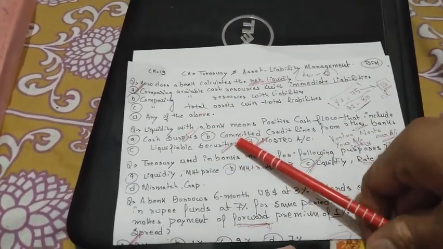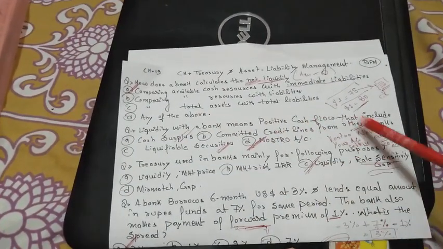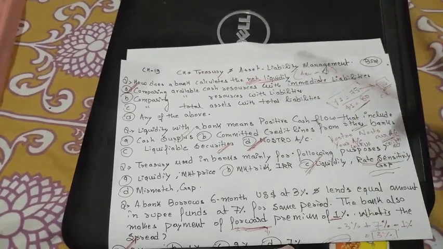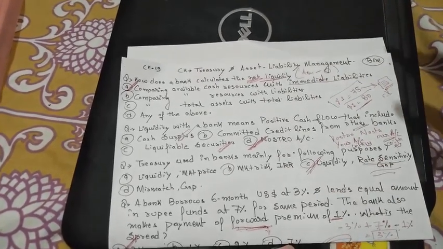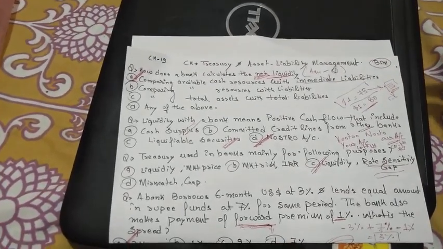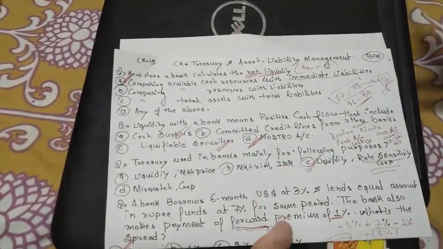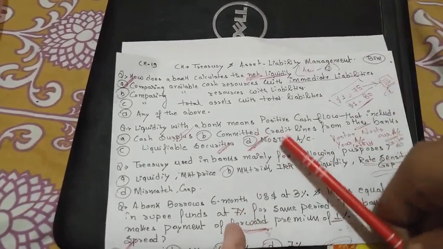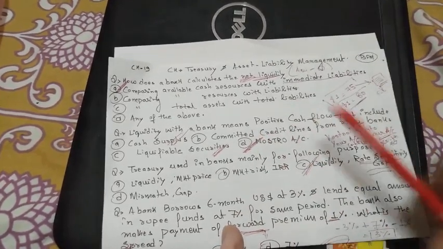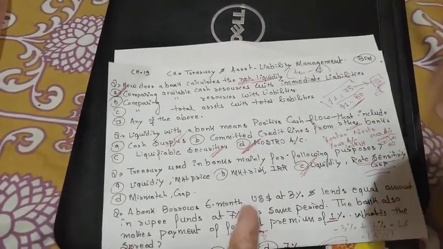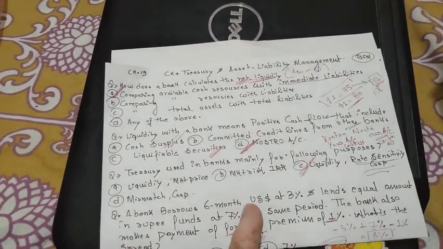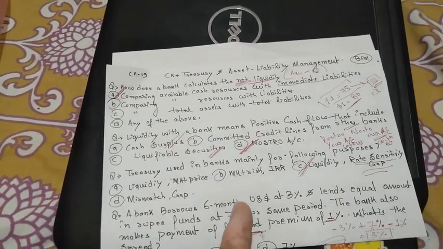Next question: liquidity with a bank means positive cash flow that includes what? How do banks get liquidity or positive cash flow, or convert to liquidity? Cash surplus is a kind of liquidity because it is already in cash. Committed credit lines from other banks means that the bank takes money from another bank in the call money or notice money market.